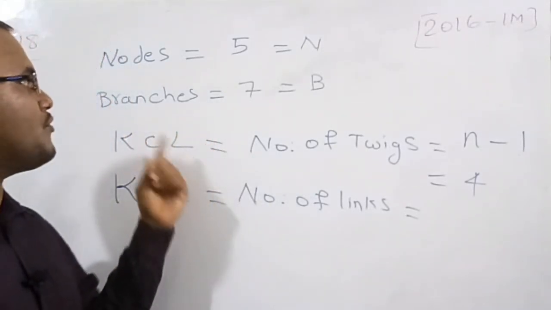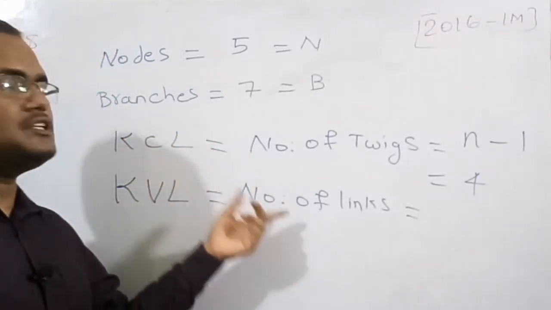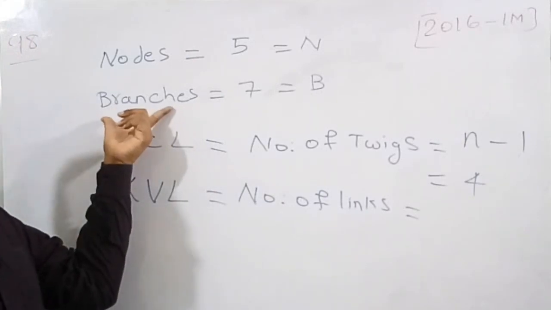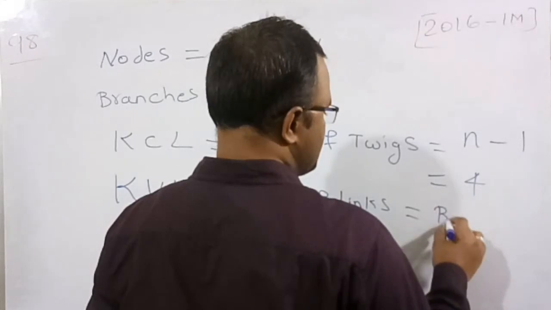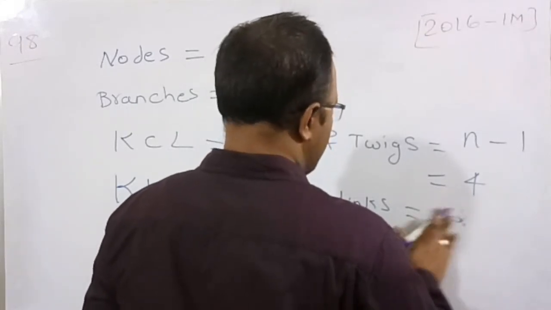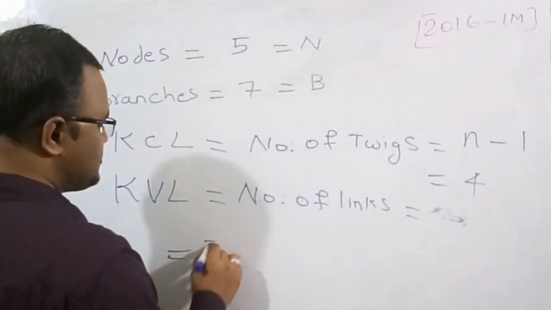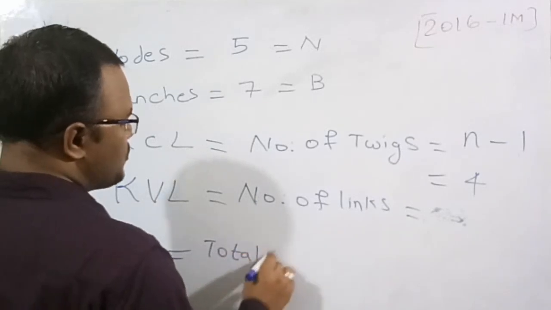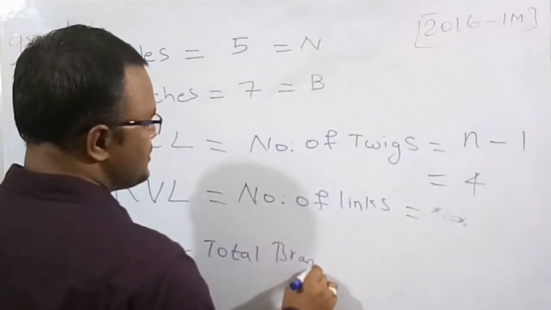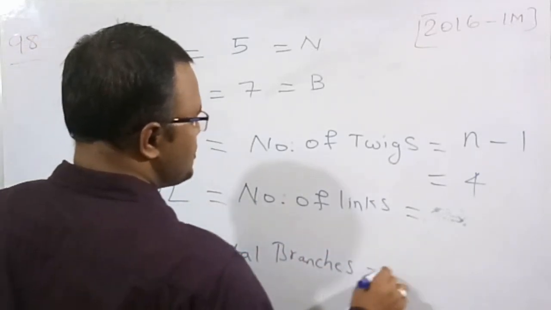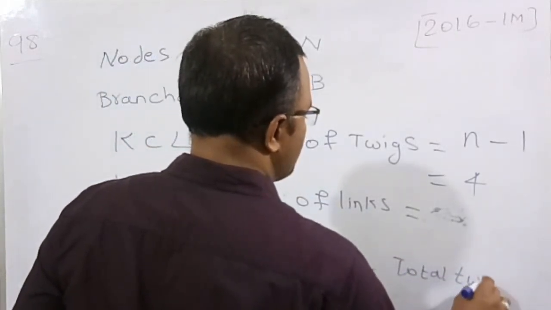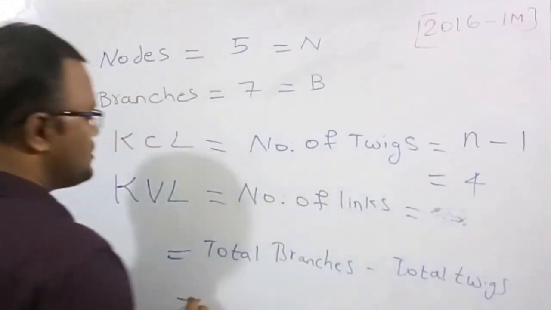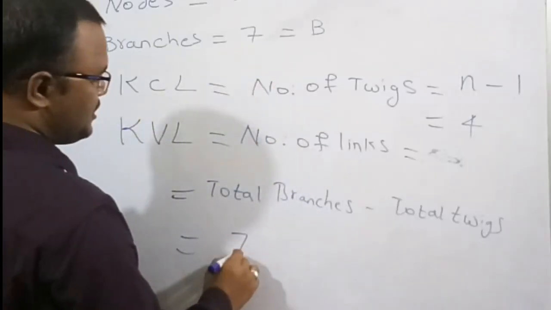So if you want the number of links, we have to remove the twigs from the branches. So number of links is total branches minus total twigs, that's it. Total branches is how much? They have already given it, which is 7, right?